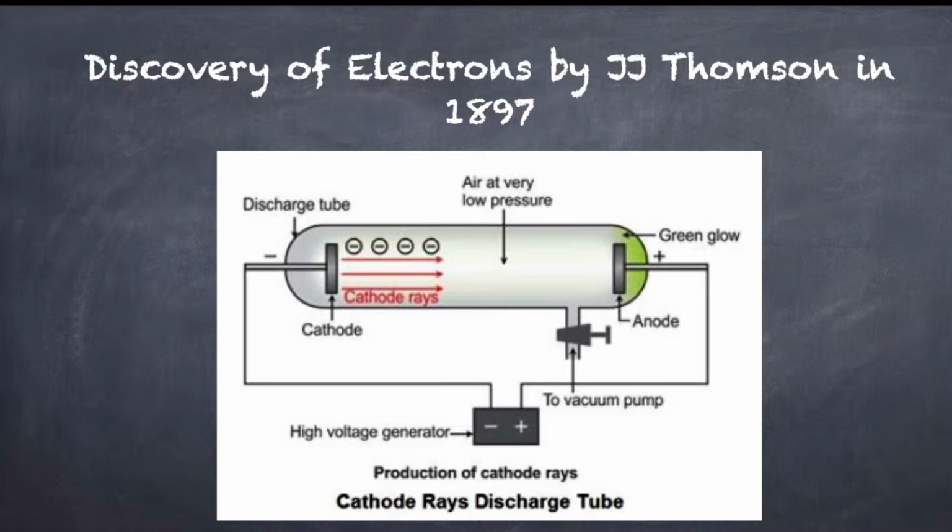This experiment proved to J.J. Thomson that the atom was not empty. It had a subatomic particle within it called the electron. So this concluded that the atom was not empty, but there was a subatomic particle inside the atom which carried charge between two points, and these were called electrons.